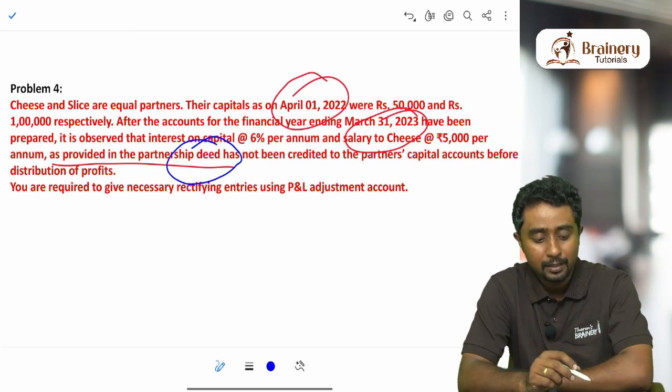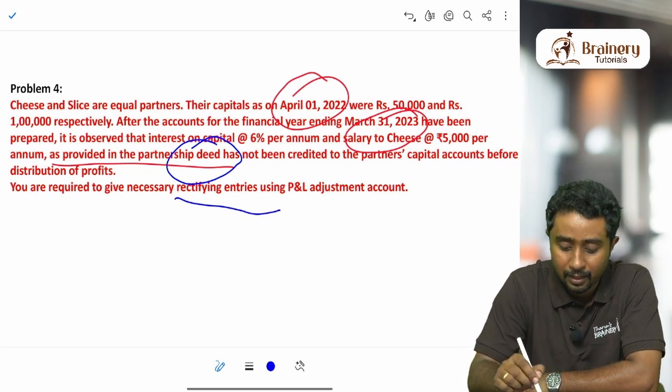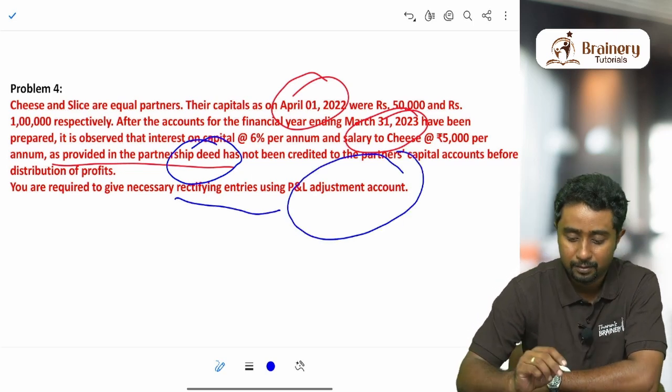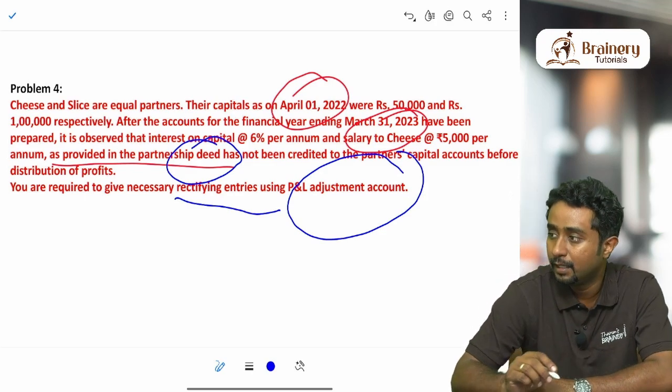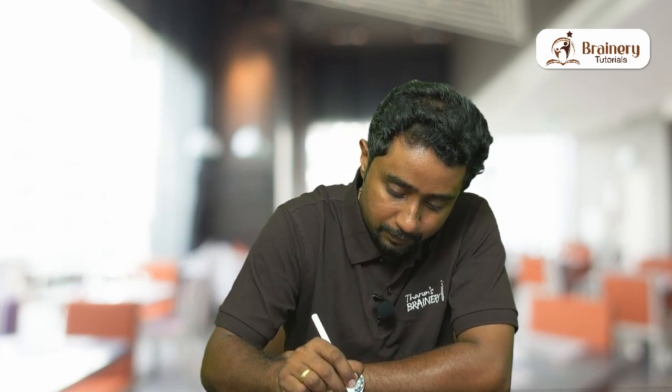Now the question is, you are required to give necessary rectifying entries using profit and loss adjustment account. When this kind of error happens, we can say that this is a case of past adjustment. That is the topic name, past adjustment. Why is it called past adjustment? Because we are actually trying to correct some mistakes that we did in the past. For that we use some methods. One such method is passing a single journal entry and correcting the errors. We can pass a single entry and correct the errors, or we can pass multiple entries